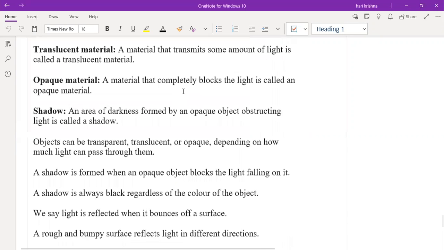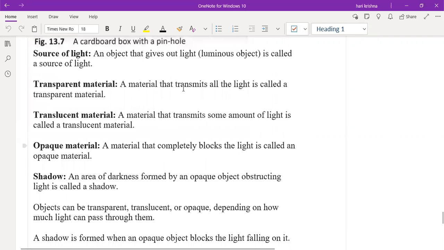So next we'll go to the next topic. I think we have finished with this chapter also. Already we studied about the transparent, translucent, opaque, and the shadow.